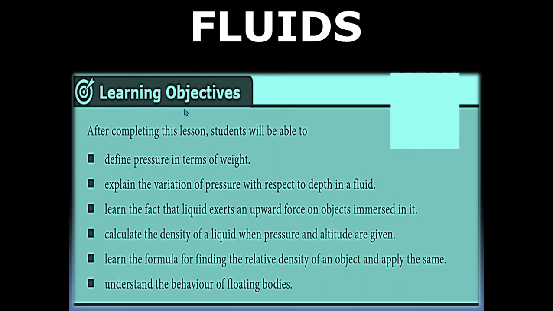These are the learning objectives. After completing this lesson, students will be able to define pressure in terms of weight, explain the variation of pressure with respect to depth in a fluid, learn the fact that liquid exerts an upward force on objects immersed in it, calculate the density of a liquid when pressure and altitude are given, learn the formula for finding the relative density of an object and apply the same, and understand the behavior of floating bodies.